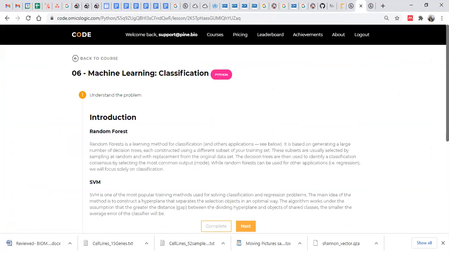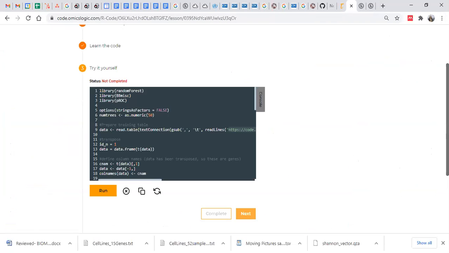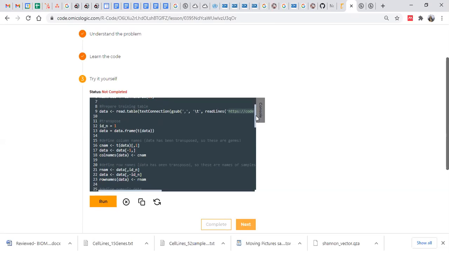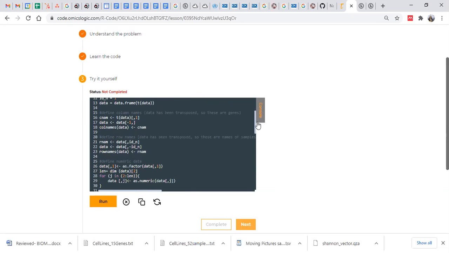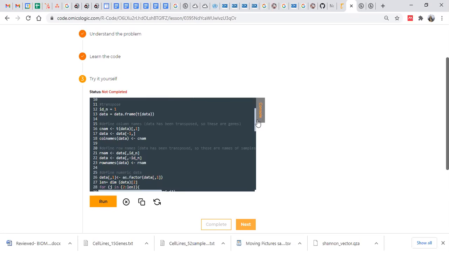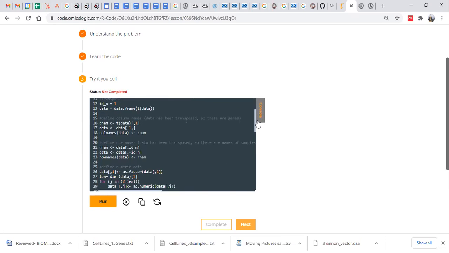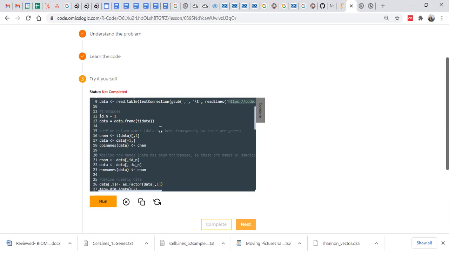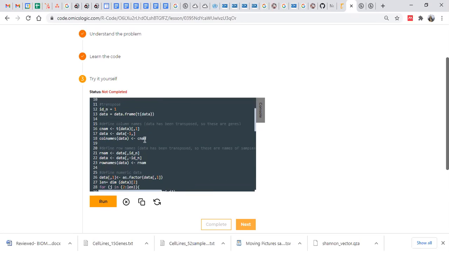So if you are here, okay. First we are reading this file. If you just run this file data, then we are just extracting IDs and samples. The first step after loading is transposing this data. Then we are extracting column names and row names, so that on the transposed data we can redefine these names.